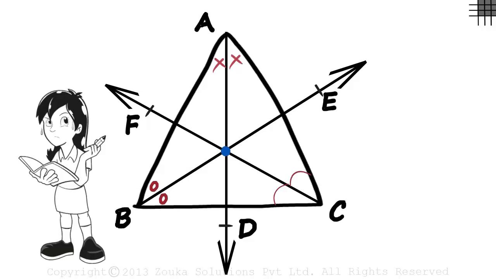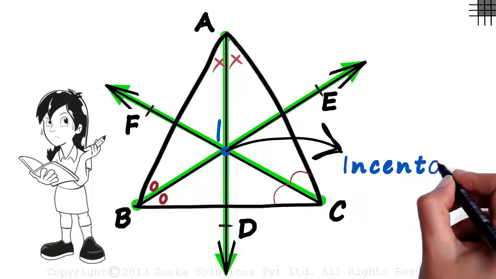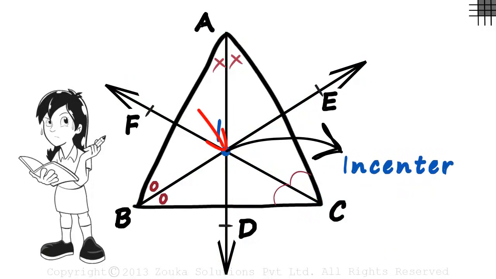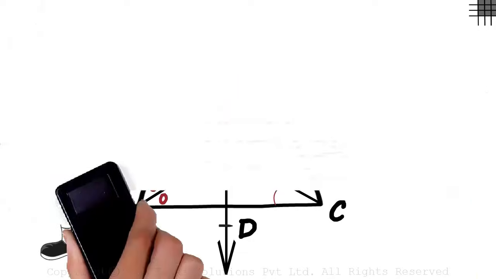Let's name that point I. The point where the three angle bisectors of a triangle meet is called the incenter. But does the incenter always remain inside the triangle, irrespective of the type of the triangle? Let's erase this and look at an interesting recording.